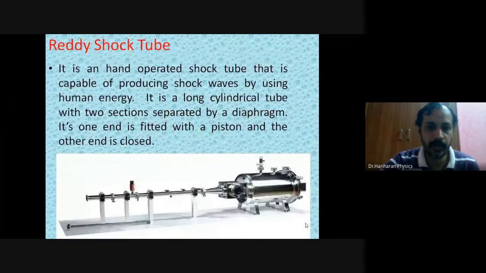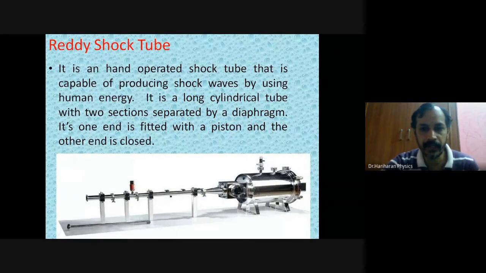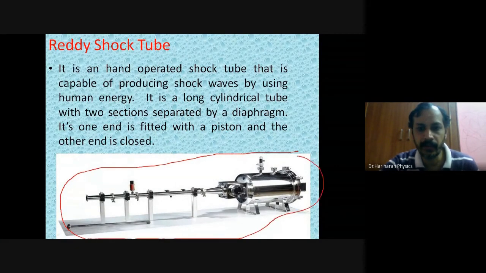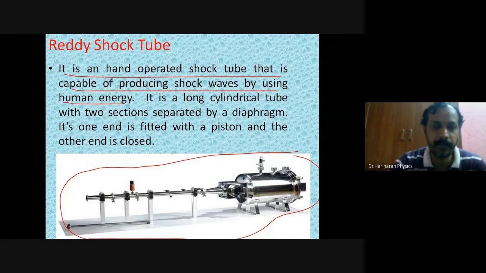Okay, look here. What does a Reddy shock tube consist of? Can you see here in this figure? So this is a Reddy shock tube. It is made up of stainless steel material, and it is around 1 meter in length. So what is a Reddy shock tube? A Reddy shock tube is a shock tube that is capable of producing shock waves by using human energy. Human energy means by simply pushing the piston, you can produce a shock wave.